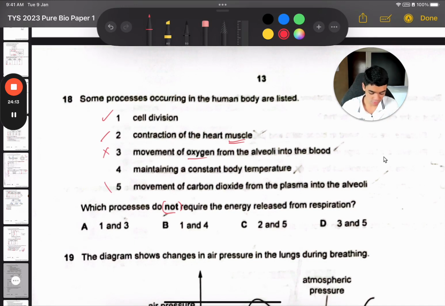Same for number 5, carbon dioxide is diffusion, so no need. Okay, maintaining a constant body temperature. And so what are the responses, right? There's metabolic rate. How do we increase metabolic rate? We will increase the rate of aerobic respiration. So I know they didn't say whether it's a cold or hot scenario, but if it's a cold scenario, you're already going to need more energy release.